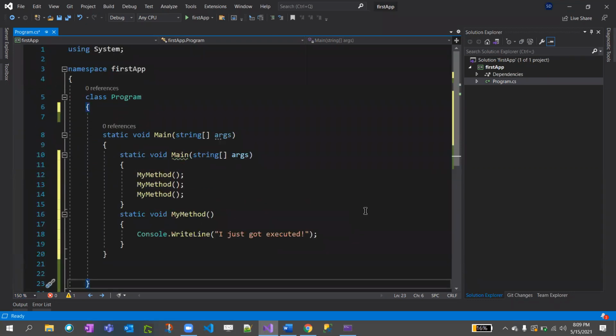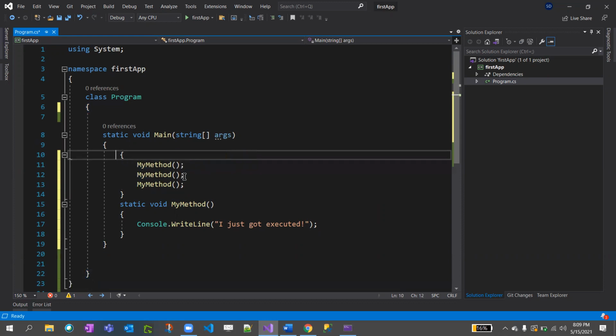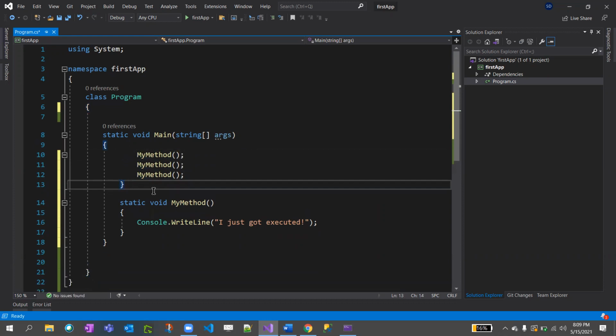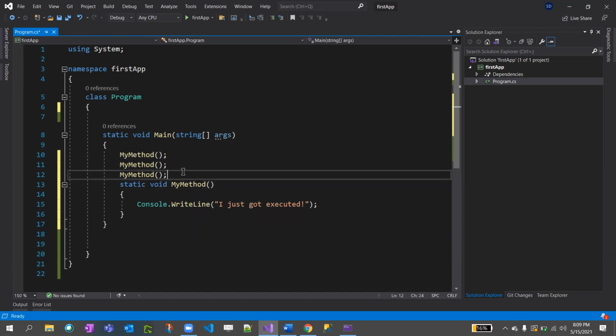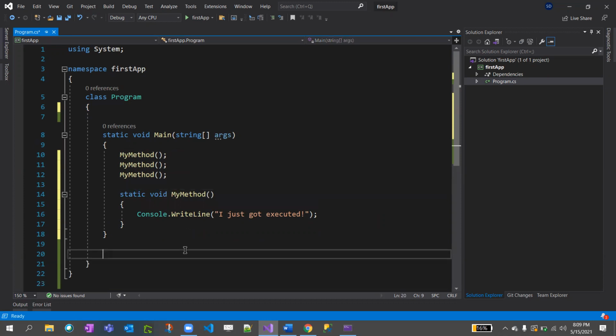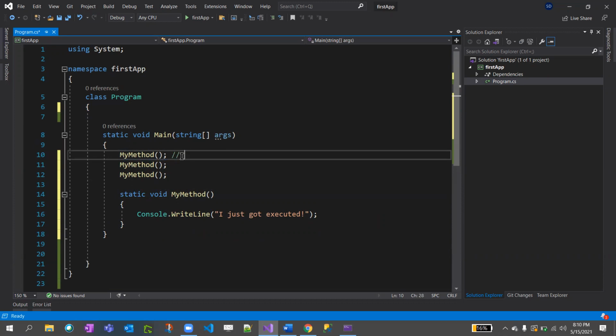What will be the output? It will execute. Oh, I copied this method 2 times. Yeah. Tell me what will be the output, since this is a calling function.